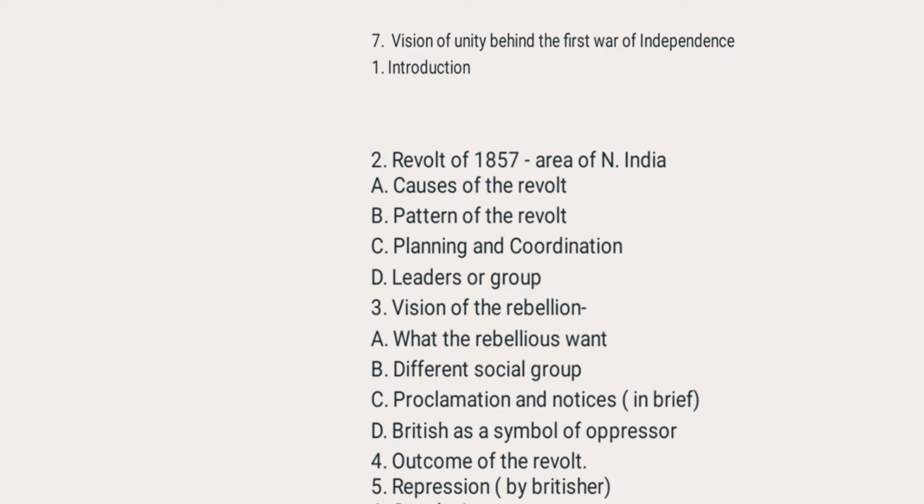You can see here some show visions of unity. So you will very briefly describe the leaders. You will give a brief description about the leaders. Now we talk about the visions of the rebellion of different social groups and communities. What the rebels wanted, as you have read in the chapter also, what was the vision behind the unity?